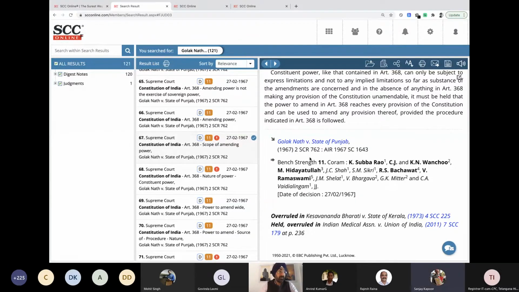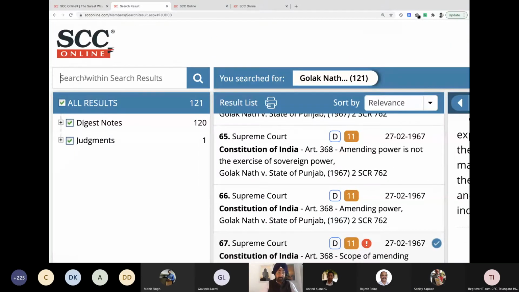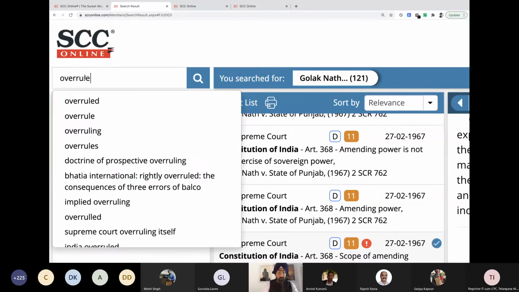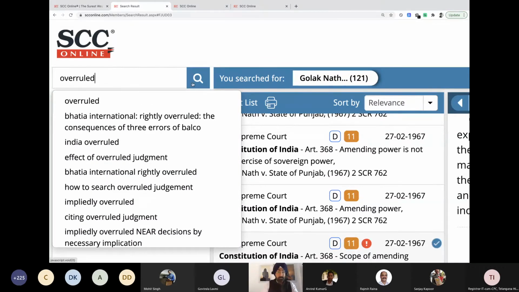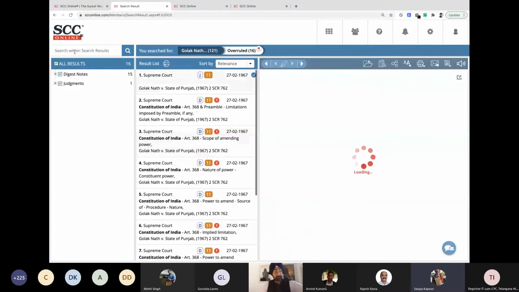My suggestion would be, whenever you are opening any judgment, can we see all of these together? For that, open the case like you have opened, and under the SEC tab, just come over here and write the word overruled, and click search.